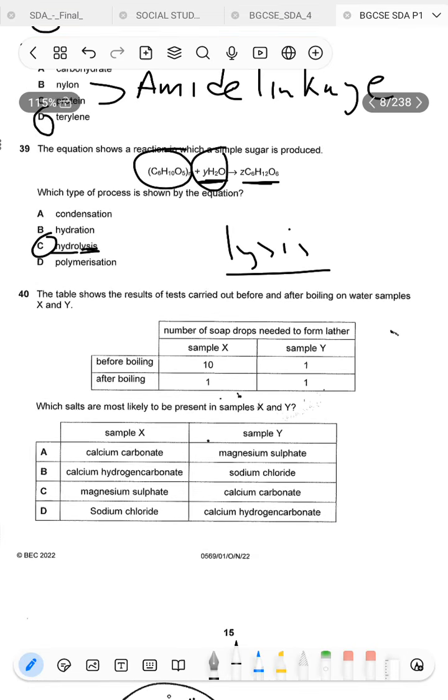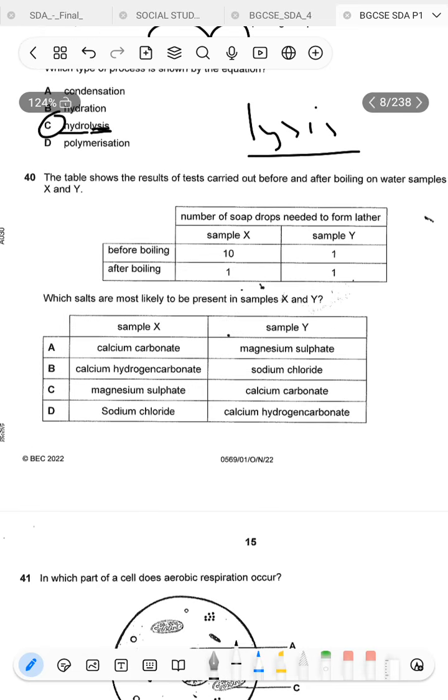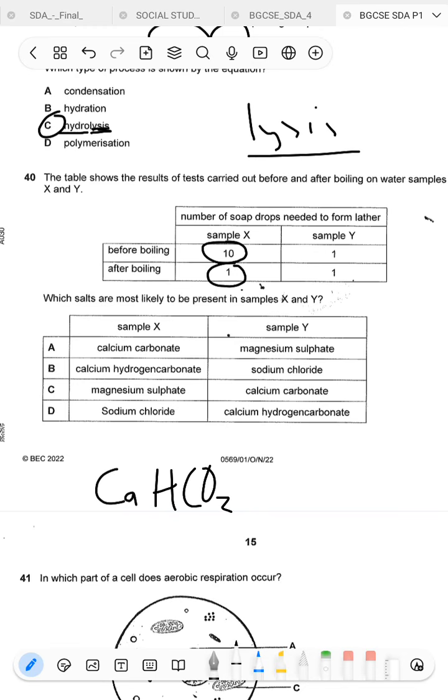The last one, 40. The table shows the results of tests carried out before and after boiling on some water samples X and Y. So which salts are most likely to be present in samples X and Y? What's happening at X is that before boiling, you needed 10 drops of soap, and then after that you needed just one. So that means boiling has an effect. Remember that calcium or magnesium hydrogen carbonate is the only salt that will respond in this way.